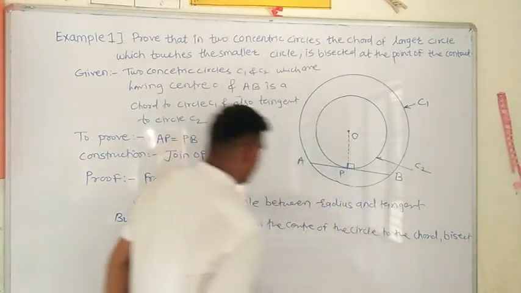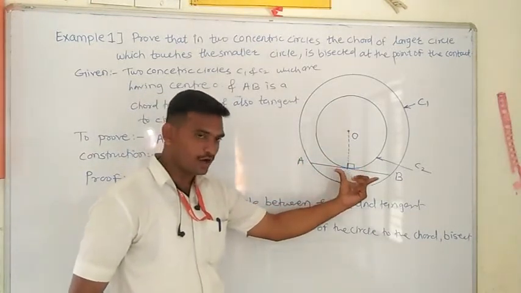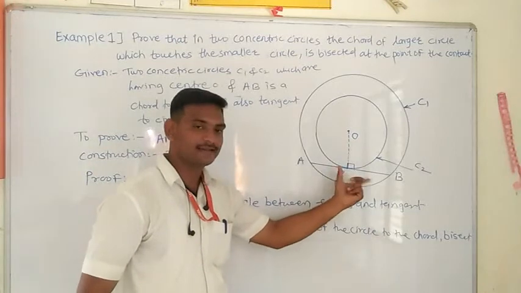We know that if we draw the perpendicular from the center of a circle on the chord, this perpendicular will bisect the chord.